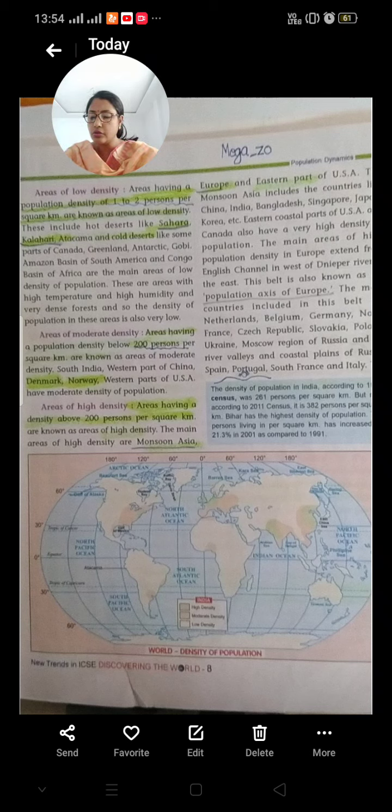We also did the distribution of population. Distribution of population, that is the number of persons living per unit of land, is called the density of population, which was discussed in the last session.